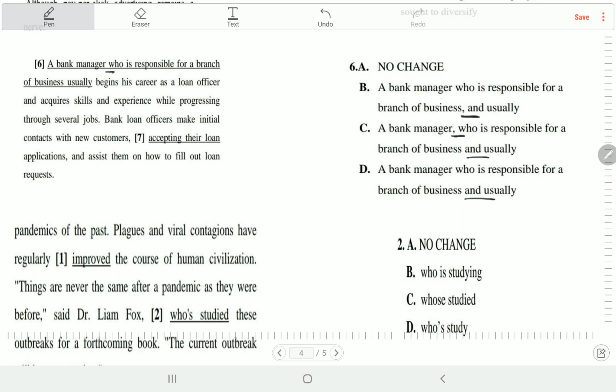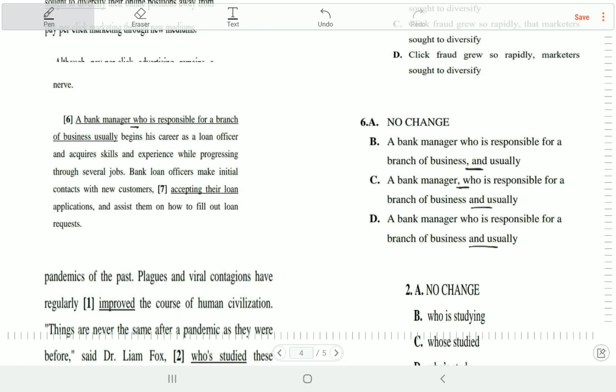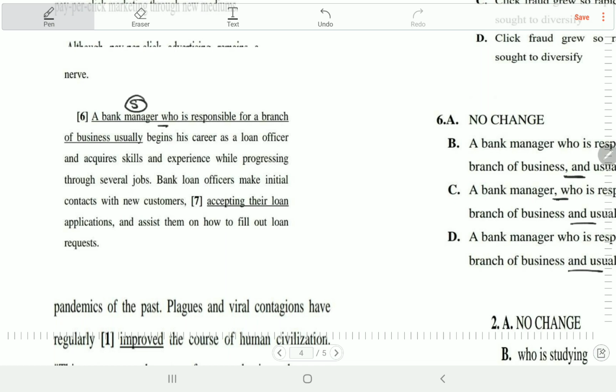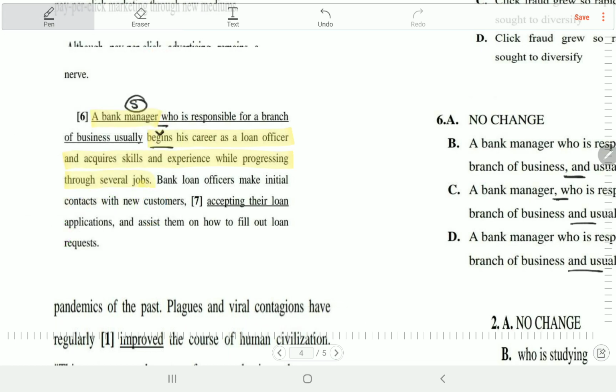طب نقراها كده ازاي؟ طب تعال اسالك سؤال لما اقول هنا a bank manager who is responsible for a branch of business begins his career. Think of the answer. اسالك سؤال ظريف قوي. The manager. This is the subject. What is the verb for the manager? فين الفيرب بتاع المانجر؟ حد يقول لي فين الفيرب؟ The verb begins. This is the verb. فactually sentence هنا a bank manager فين بقيتها begins his career as a loan officer and acquires skills and experience while progressing through several jobs. طيب يبقى this is the subject and this is the verb.